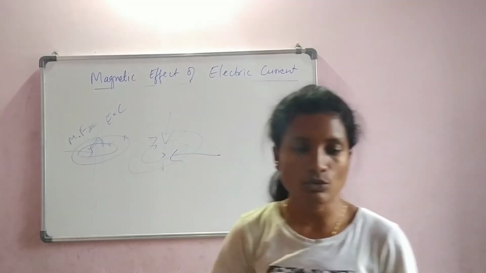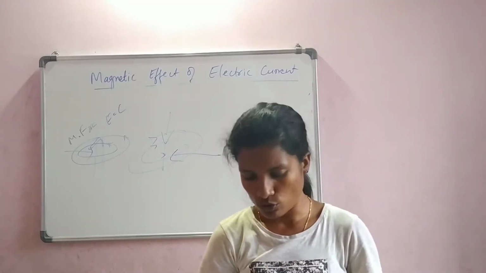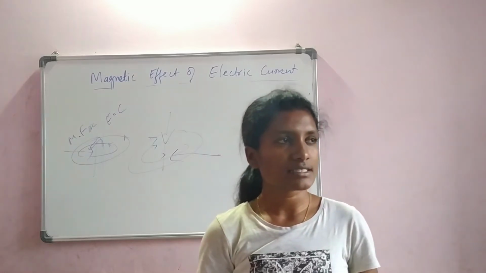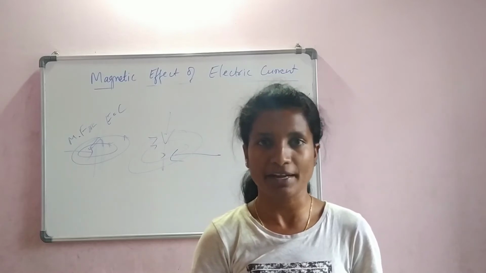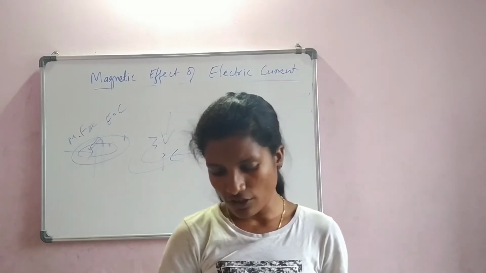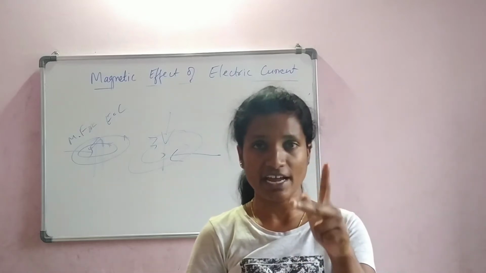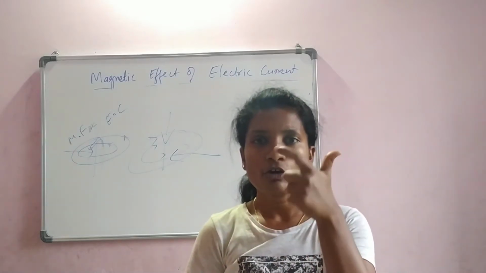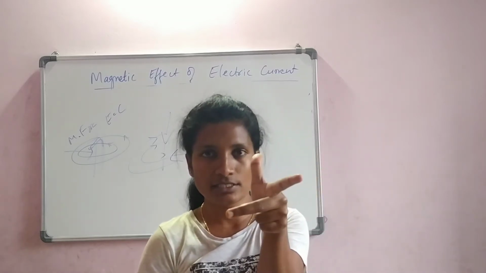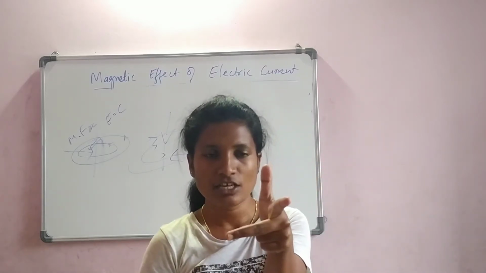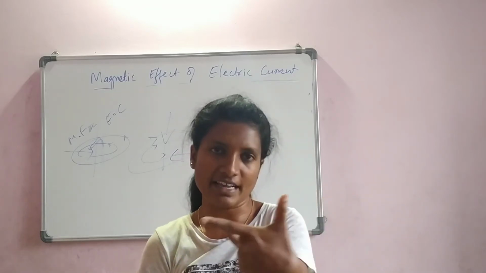Now, let us go on to the next topic. That is Fleming's left-hand rule. Why is this needed? To identify the direction, we need some mechanism to be applied. So, a scientist called Fleming has given a simple logic using our left hand. Just open your thumb, forefinger and middle finger. Keep them at right angles like this. It gives you a 3D picture, all at right angles.